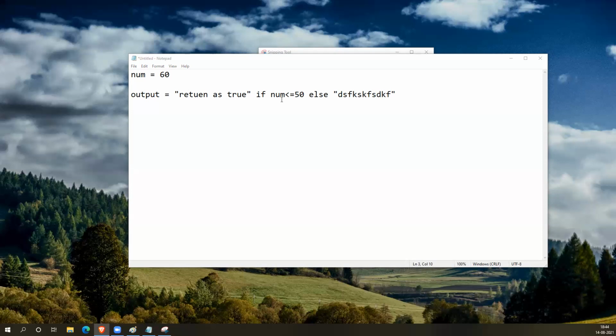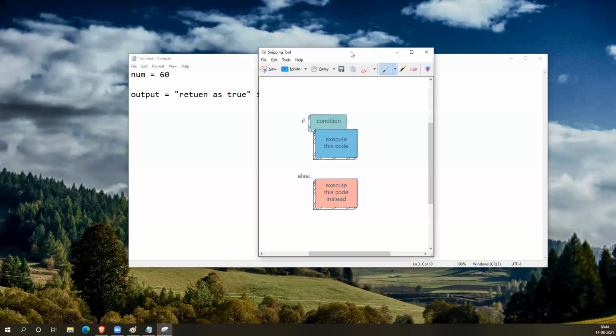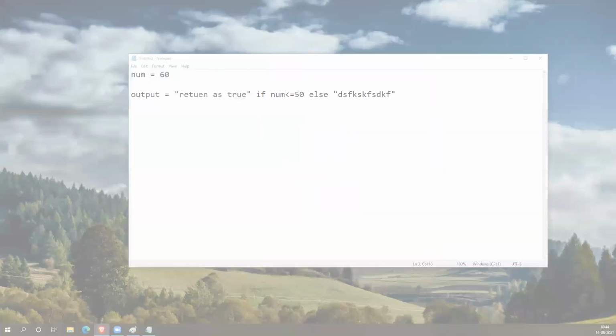So in if else, you are keeping a single condition. If that condition is true, it will go to this if block. If the condition is false, it will go to this part. Let's say you want to keep one more condition, so in the middle you can keep it like this. If the first condition is true, it will execute. If the first condition is false, it will check one more condition. And if that is false, then only it will go to the third part. That can be done with elif.